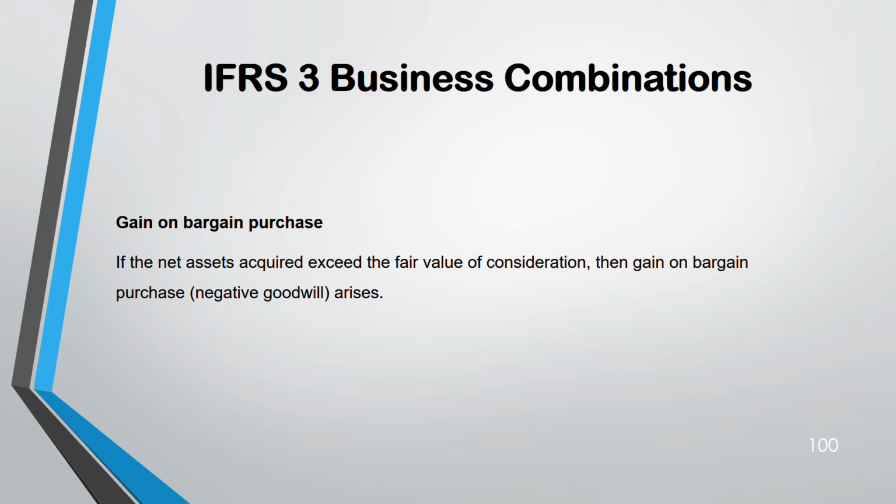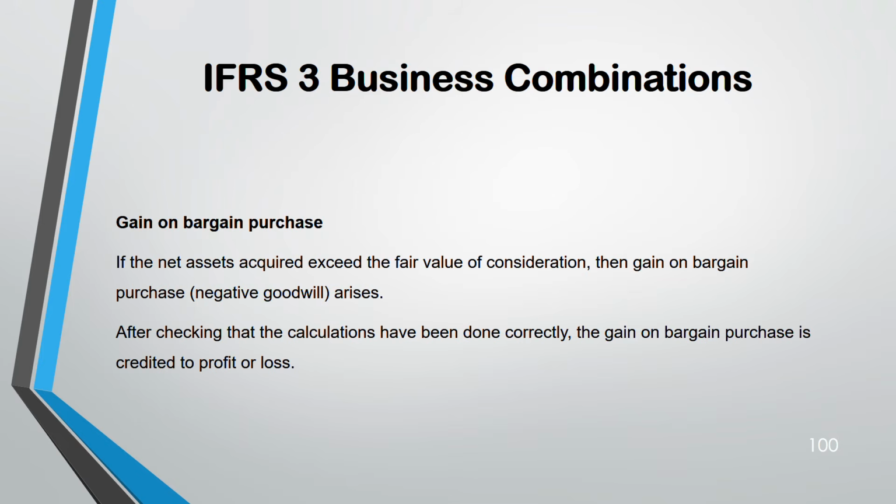You have paid less for the amount of the assets, so it gives rise to negative goodwill. For negative goodwill, you have to check carefully because it's very rare. This condition is very rare. That's why you have to check the calculations, whether they are done correctly or not. Once you are sure that the calculations are correct and it is negative goodwill, then negative goodwill is credited to profit and loss.